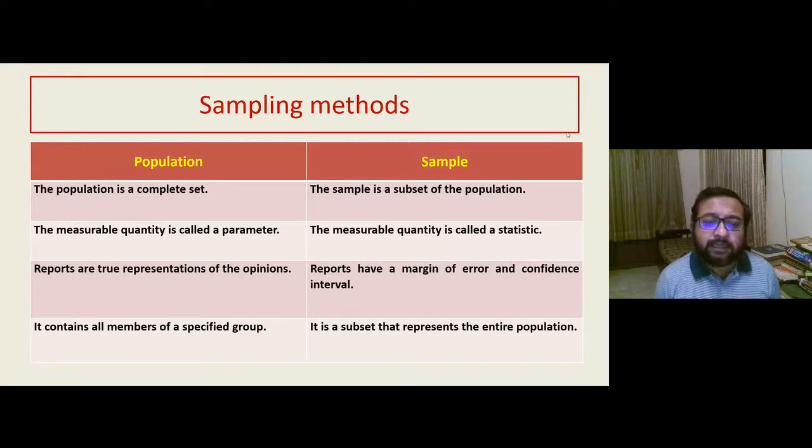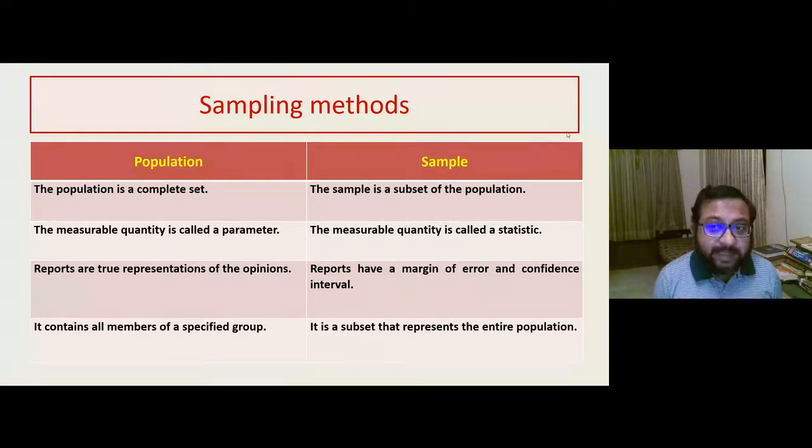So for example, the blood hemoglobin level in the population is a parameter, whereas the hemoglobin concentration in the sample is a statistic. When you study the whole population, that's quite obvious: whatever data you get represents the truth because you are dealing with the whole population.